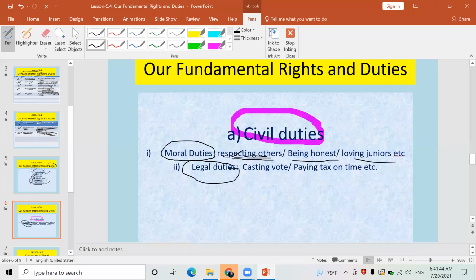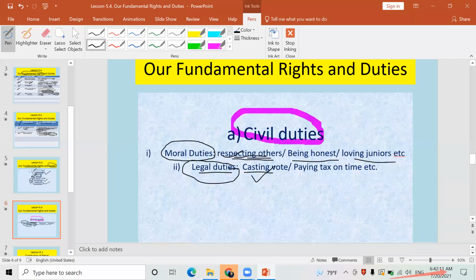Now, sorry, moral duties. Now, legal duties. What type of civil duties is it? What type of fundamental duties is it? Look here, casting vote. Stuti, listen to me, look here, casting vote. If an election is held by the Nepal government all over the nation, we have to cast the vote to the favorite leader of the favorite political party.